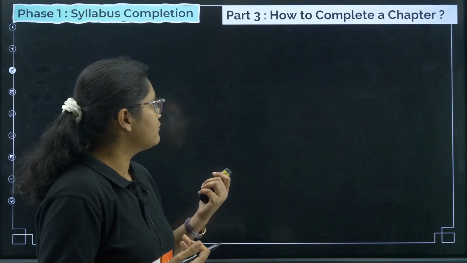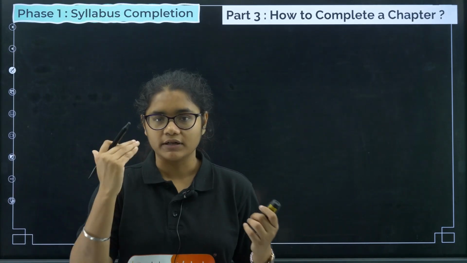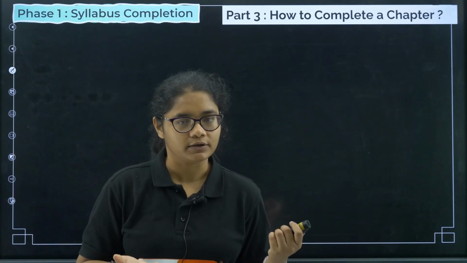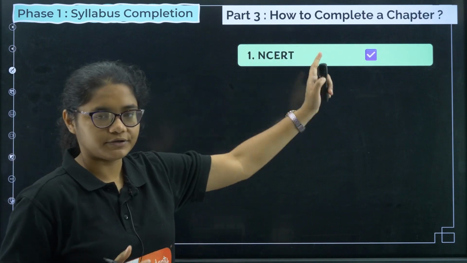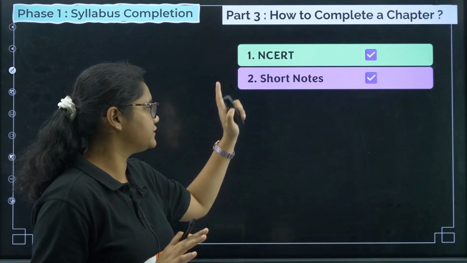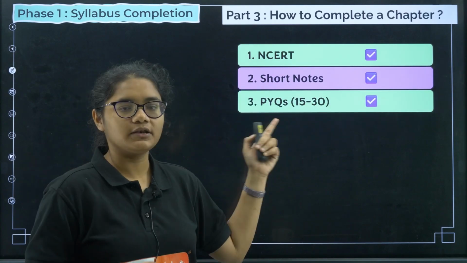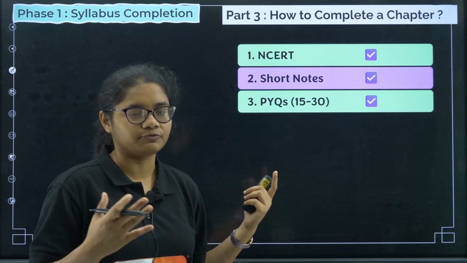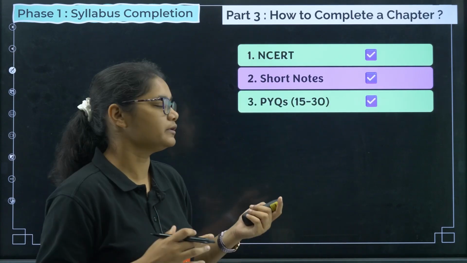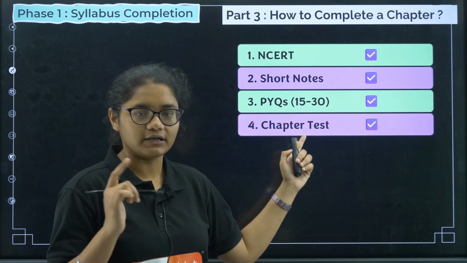fine. Now we will see how to complete a chapter, what are the parameters, how you should study a particular chapter. So first thing, you should read NCERT. Second, after studying NCERT, a short note should be prepared. Once the short note is done, you should do previous year questions, at least 15 to 30 questions from that particular chapter. Next, you have to write a chapter test.